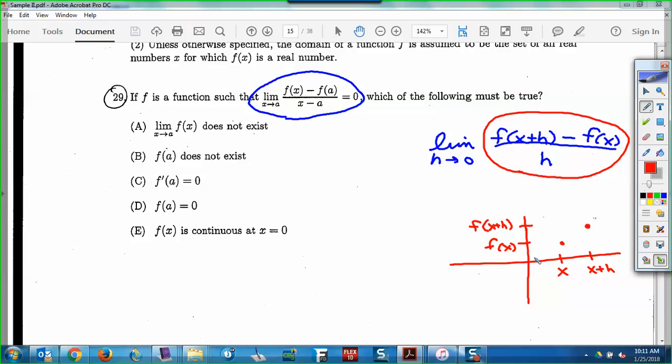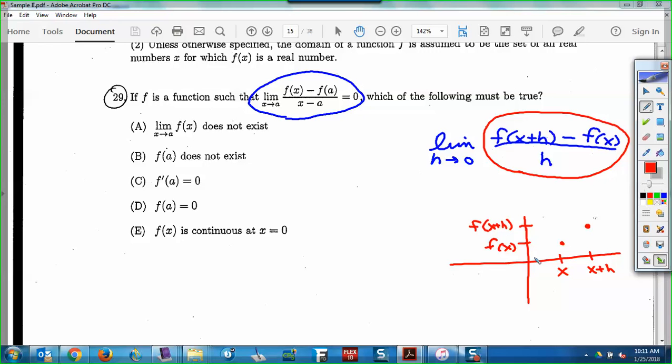What does this part make happen? 2 points become 1. As h goes to 0, the x and the x plus h come together. That's what makes it a derivative. The derivative is a slope of 1 point, right? That's the definition of derivative. This part here is slope between 2 points. This part has the 2 points become 1.